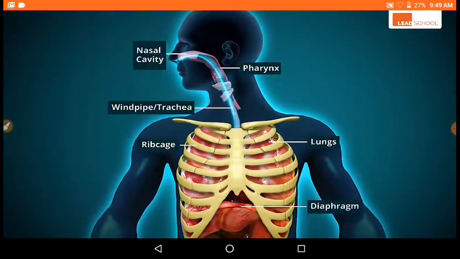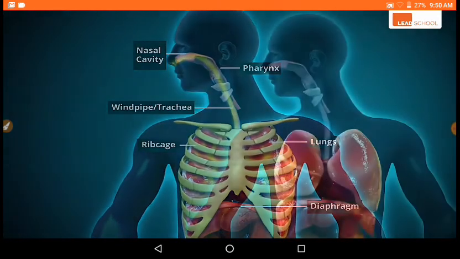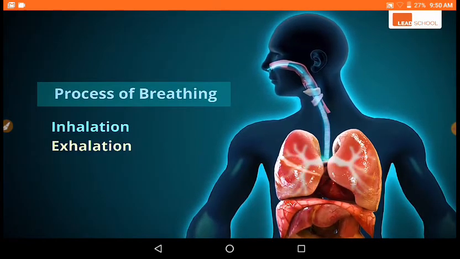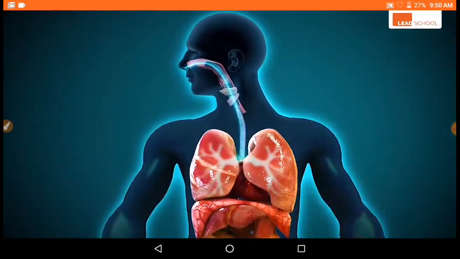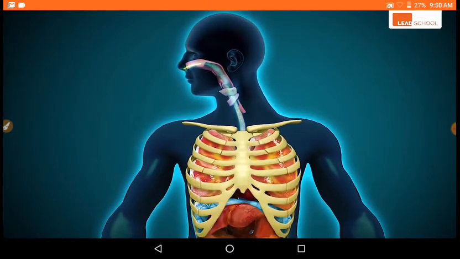Breathing involves the movement of the diaphragm and the rib cage. Let's see how these parts work together as a system to make breathing possible. The flow of air through the system is controlled by the muscles in the rib cage and the movement of the diaphragm.